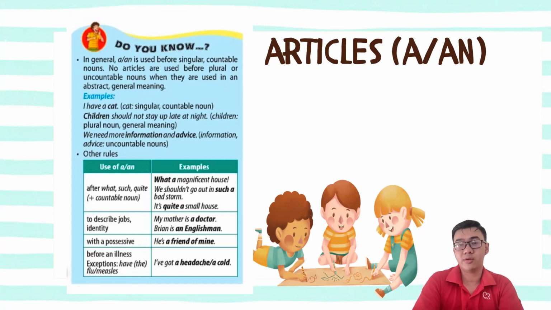Children is a plural noun with general meaning. We need more information and advice. Information and advice are uncountable nouns. There are also exceptions to these rules.